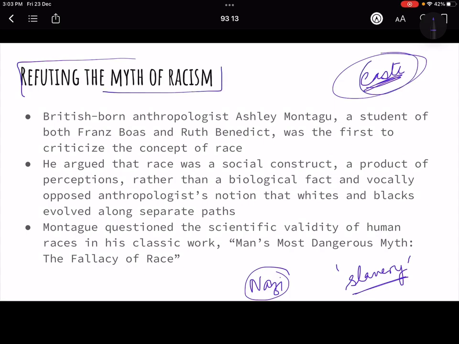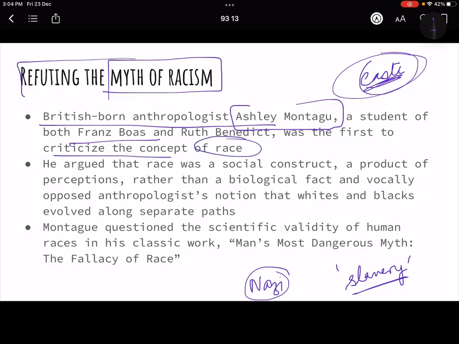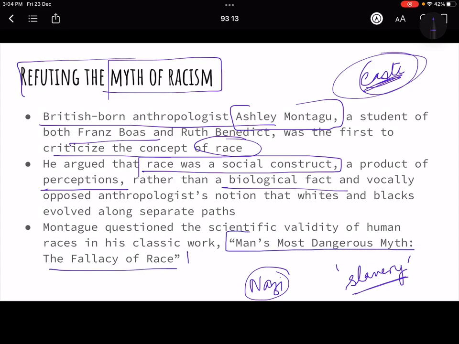Similarly, world over, मिथ ऑफ रेसिज्म को बस्ट करने के लिए there were people, and the first one was a British-born anthropologist known as Ashley Montagu. Now he was the student of Franz Boas, ठीक है, and he criticized the concept of race. He argued that race was a social construct. That means ऐसा कोई concept होता नहीं है. It is just made by us. It is a product of perception rather than a biological fact. And he opposed the concept in his classical work Man's Most Dangerous Myth: The Fallacy of Race.